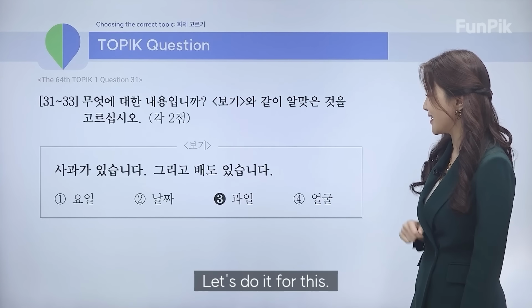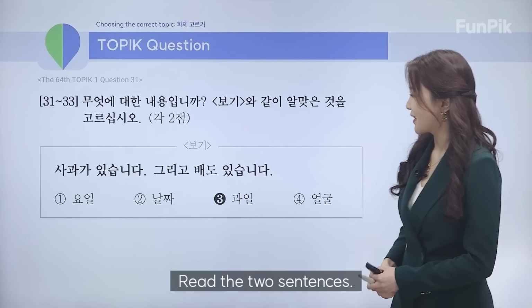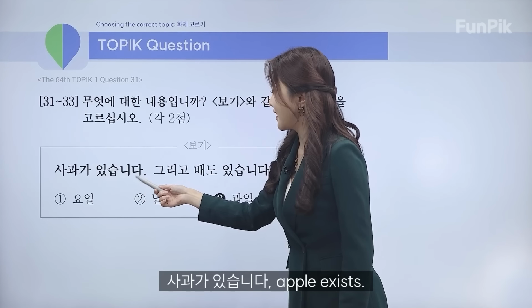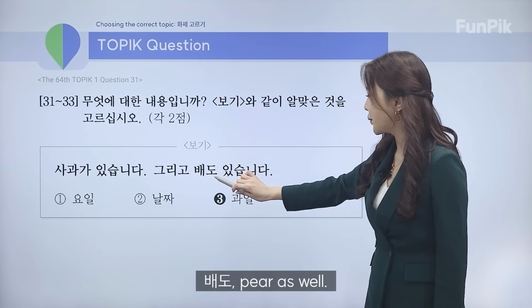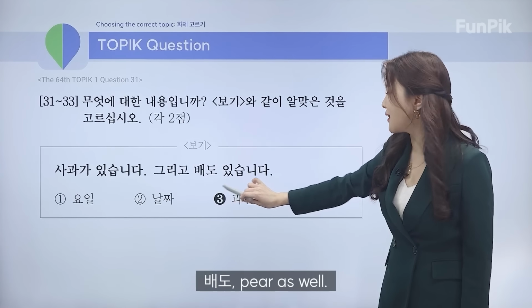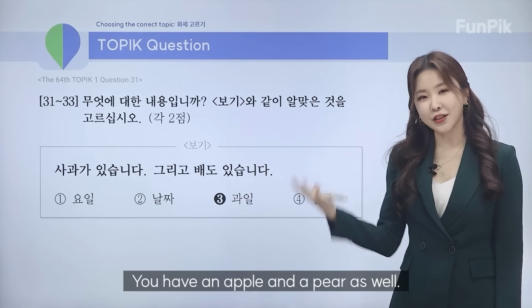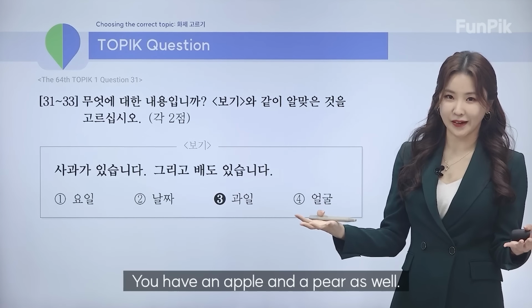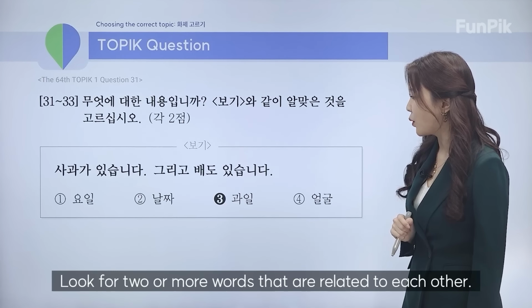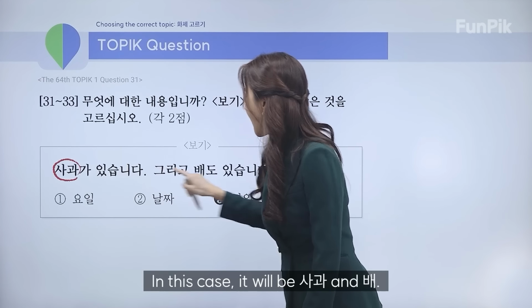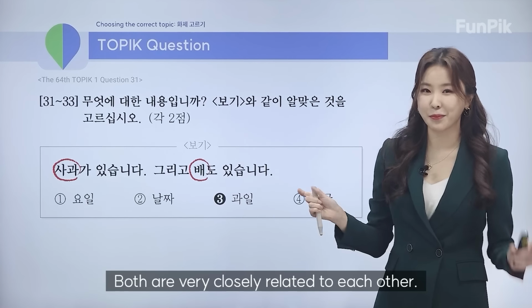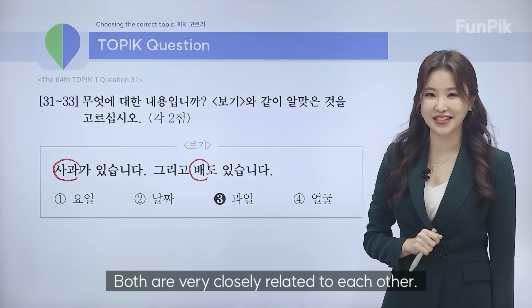Okay, so let's do it for this. Read the 2 sentences. 사과가 있습니다. Apple exists. 그리고, and. 배도, pear as well. 있습니다. Exists. So you have an apple and a pear as well. Look for 2 or more words that are related to each other. In this case, it will be 사과 and 배, right? Both are very closely related to each other.